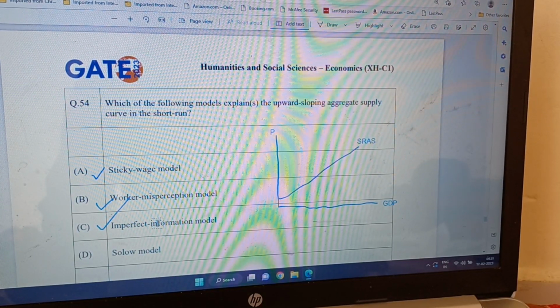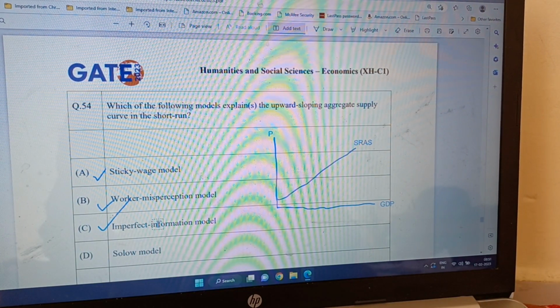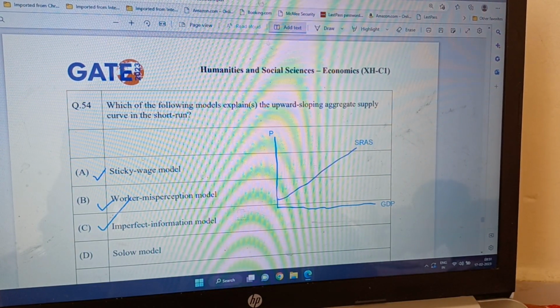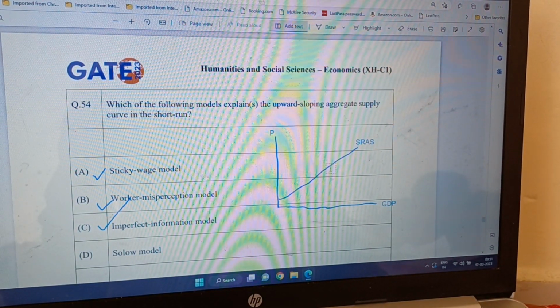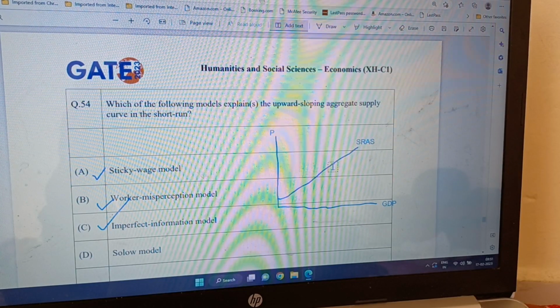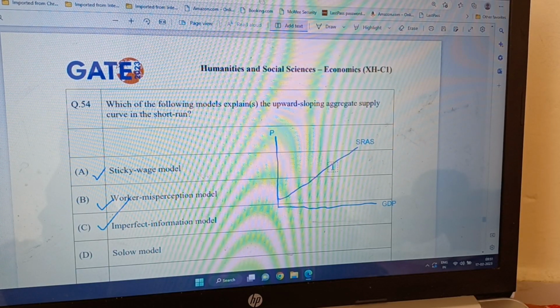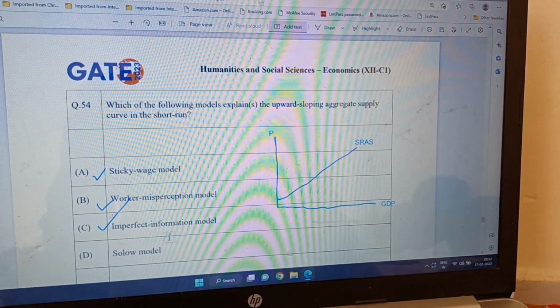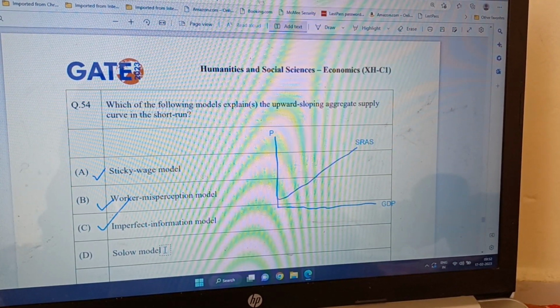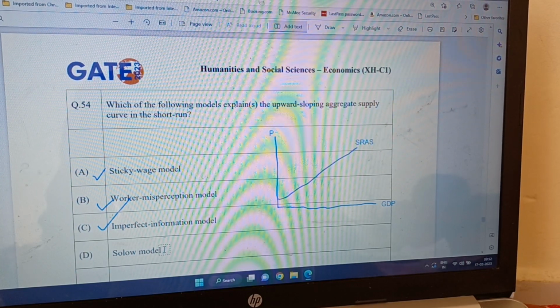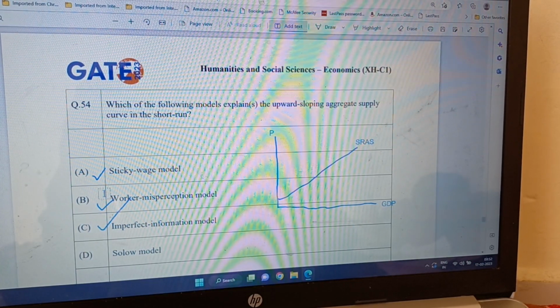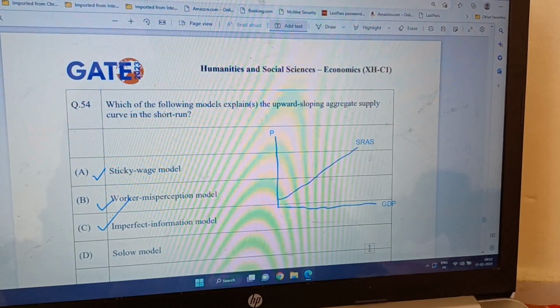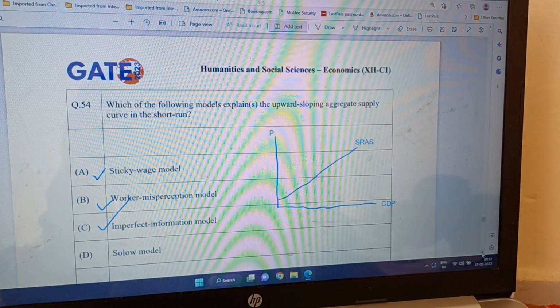So the result will be the same: the decision will be wrong, and they will increase their labor supply with higher nominal wages but the same real wages. The Solow model is not connected with wages, so this one is actually not correct. So options A, B and C, only these three are correct.